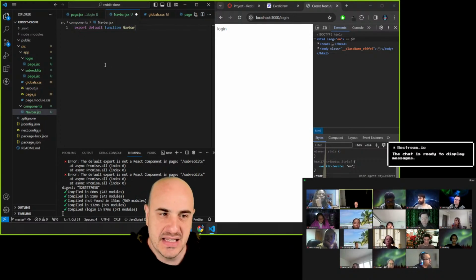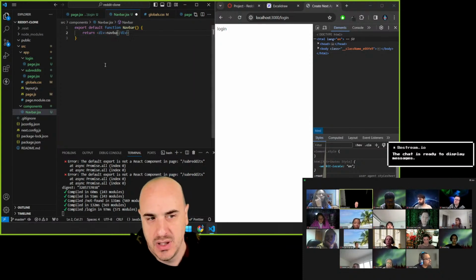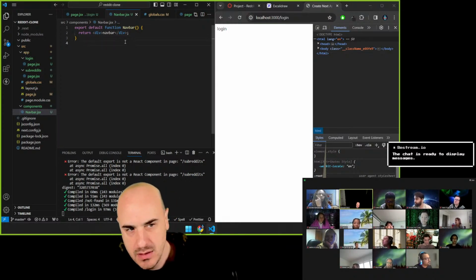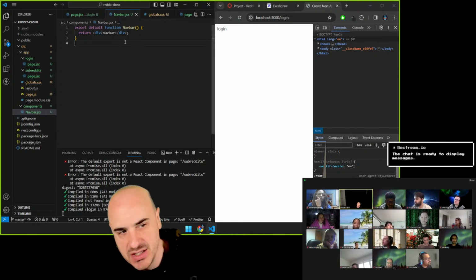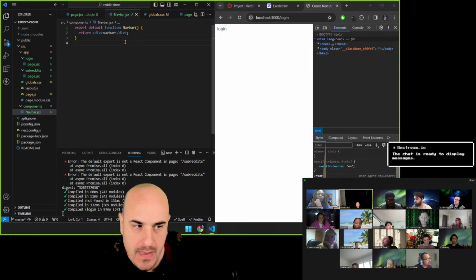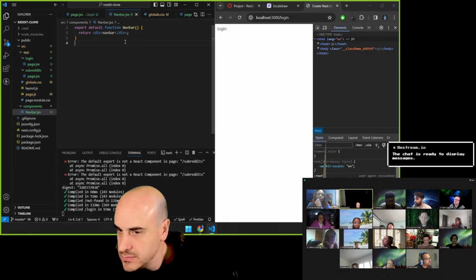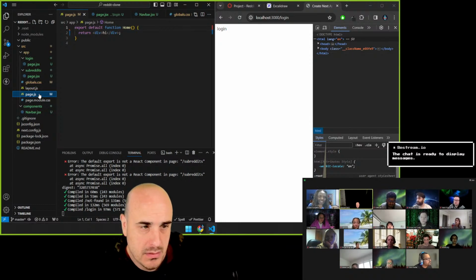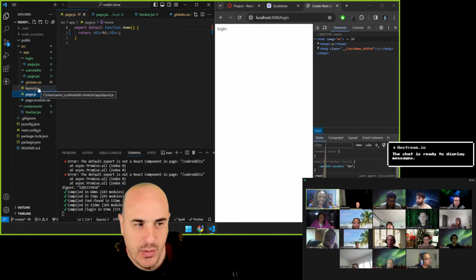The thing about this component is I want this component to show up regardless of the path. In other words, I want it to show up always for every path. How can I accomplish that in Next.js? You import it. Into where? In the page.js. This one? In the layout. Yeah. So layout, you're gonna put the nav bar in there.